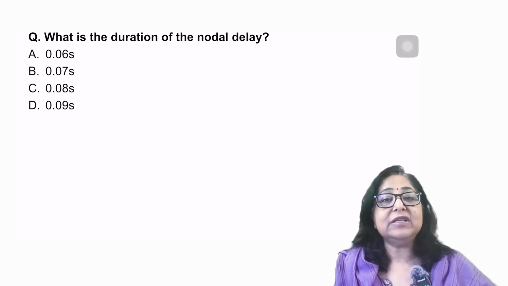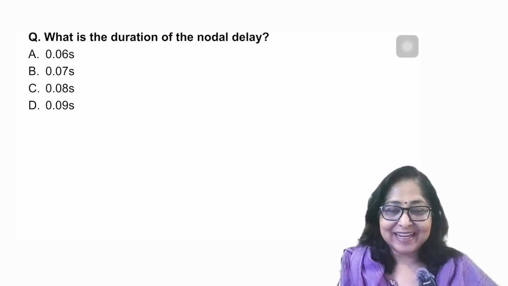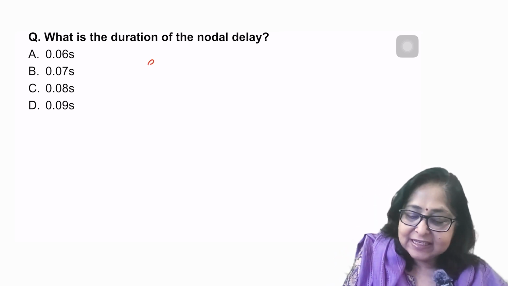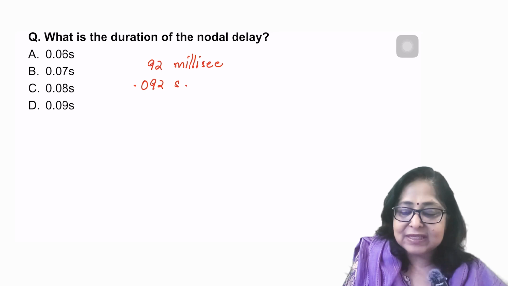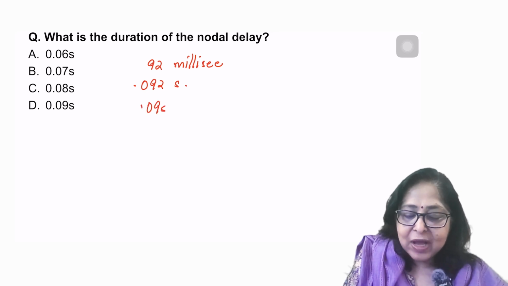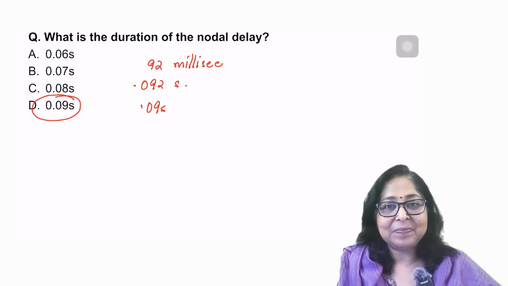The next question, what is the duration of the nodal delay? The duration of the nodal delay is 92 milliseconds, or we can write it as 0.092 seconds or 0.09 seconds, right?